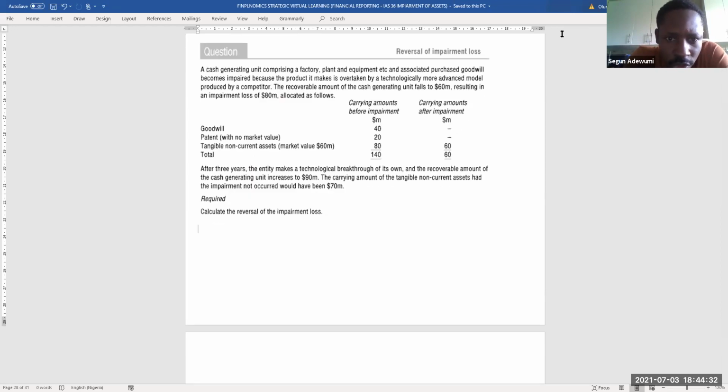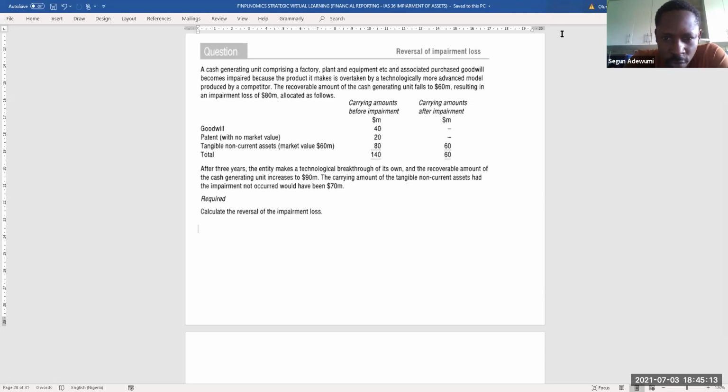A cash generating unit comprising a factory, plant and equipment, etc., and associated purchased goodwill becomes impaired because the product it makes is overtaken by a technologically more advanced model produced by a competitor. The recoverable amount of the cash generating unit falls to $60 million, resulting in an impairment loss of $80 million allocated as follows. Goodwill: the carrying amount before impairment and carrying amount after impairment.